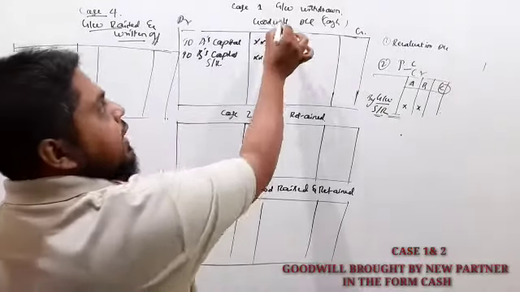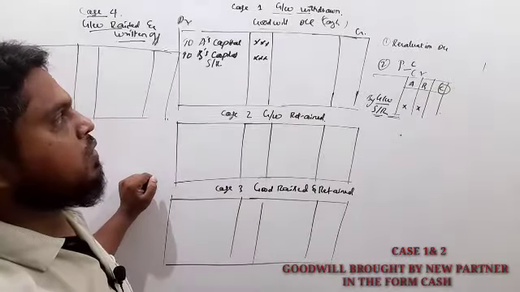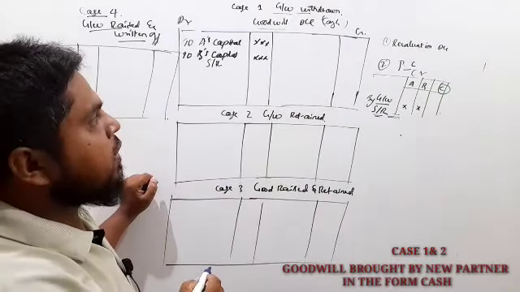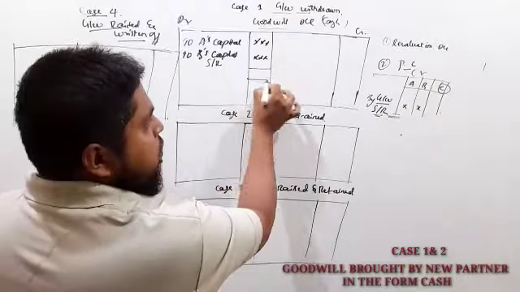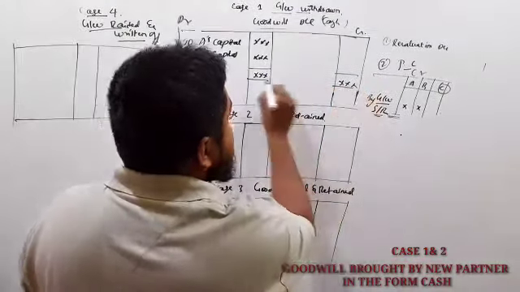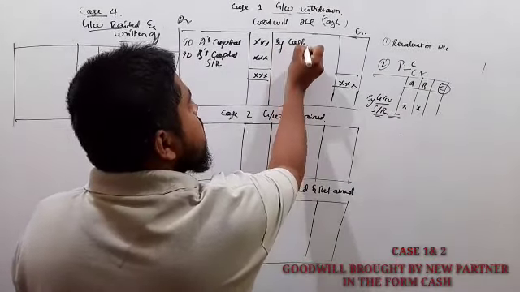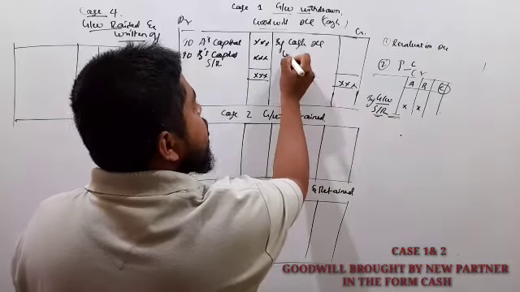You know, in case 1, if goodwill is withdrawn by the old partners, in this goodwill amount we are going to deduct cash, that is the goodwill withdrawn.